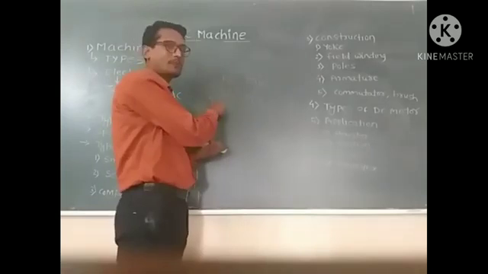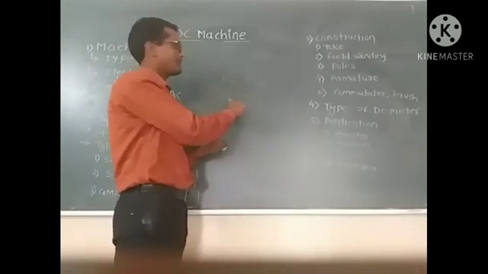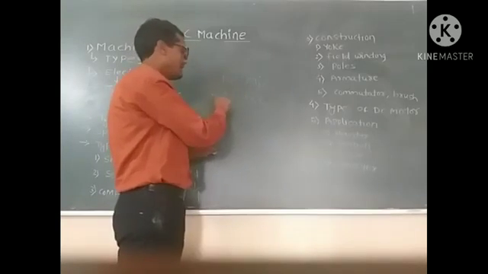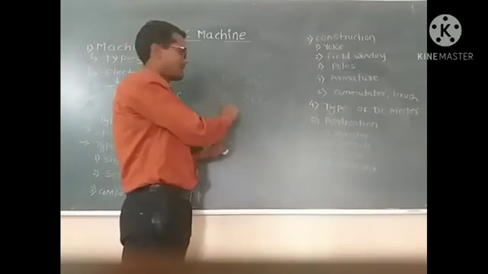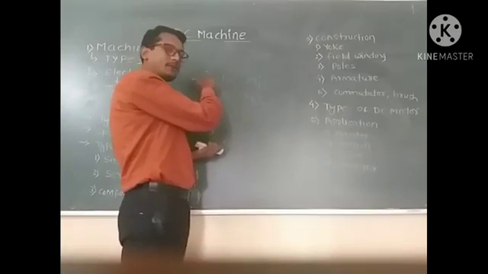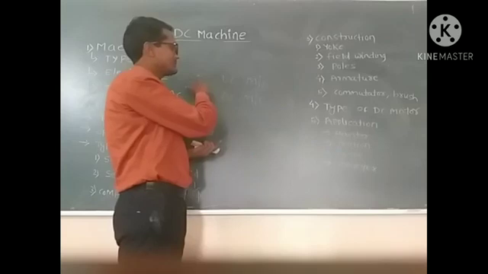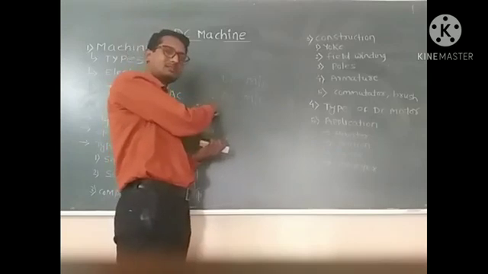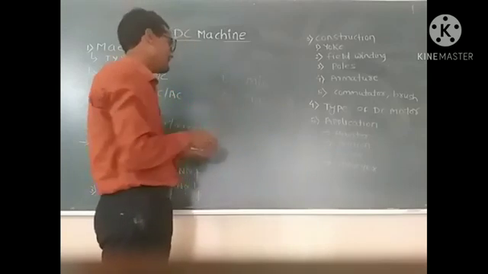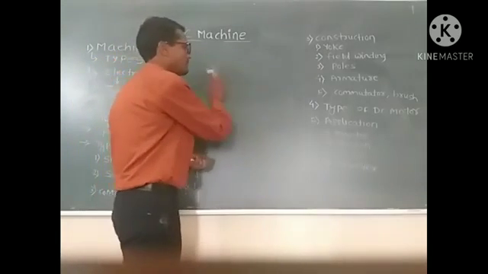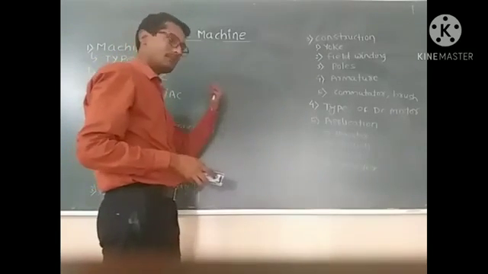DC means direct current supply. AC means alternating current supply. The machine which operates on a DC power supply is called a DC machine, and the machine which operates on an AC power supply is called an AC machine. These are the two types of electrical machines.